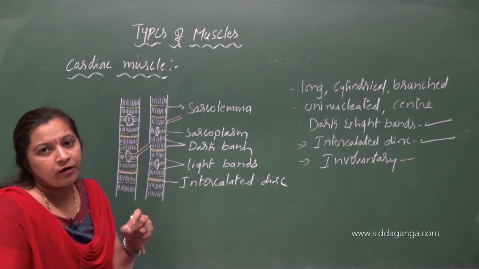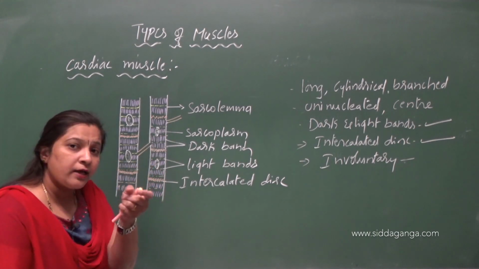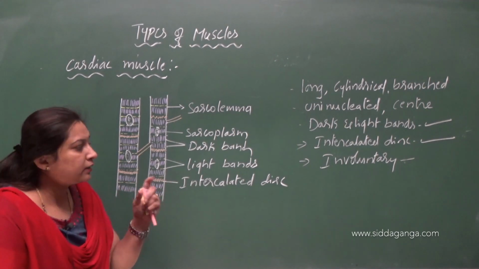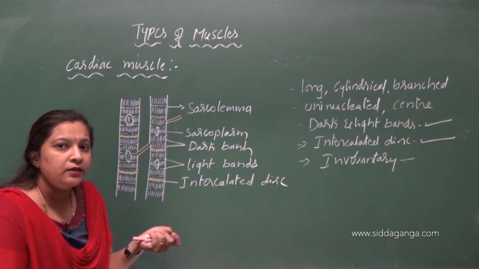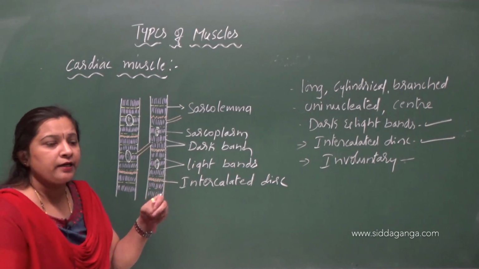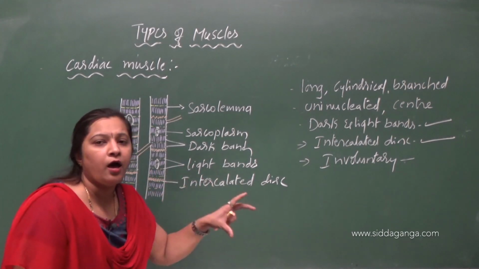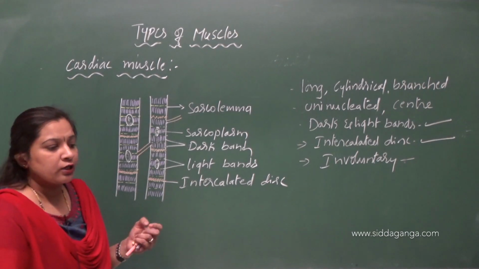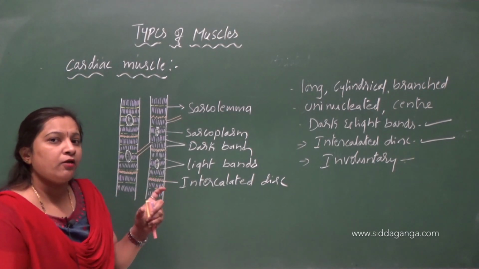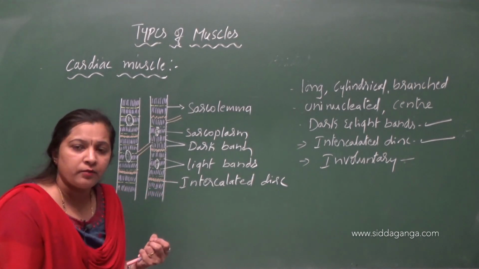You know that cardiac muscles are myogenic, right? Is the human heart myogenic or neurogenic? It is a myogenic heart. Why is the human heart called a myogenic heart? Because the impulses for the contraction of muscles are generated within the heart muscles itself. The SAN, the sinoatrial node, is the pacemaker of the heart, and it generates the impulses for the contraction of heart muscles.